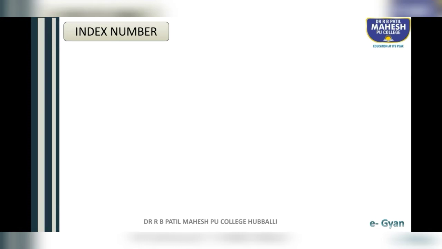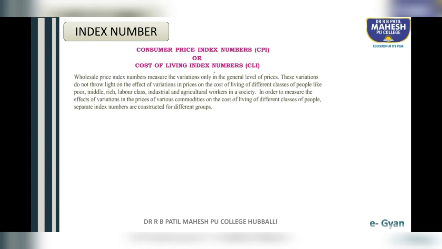Students, in today's class we are going to discuss one of the important concepts, that is cost of living index number, or it is also called consumer price index number. In short it is called CPI or cost of living index number, or CLI. Both are the same.